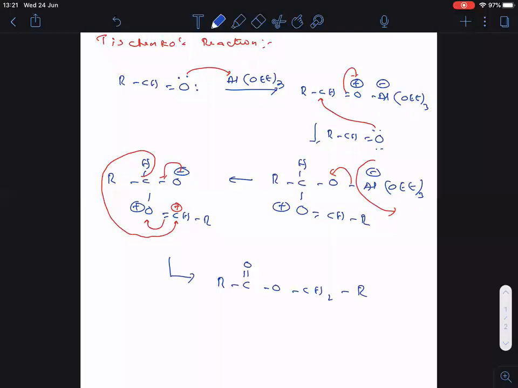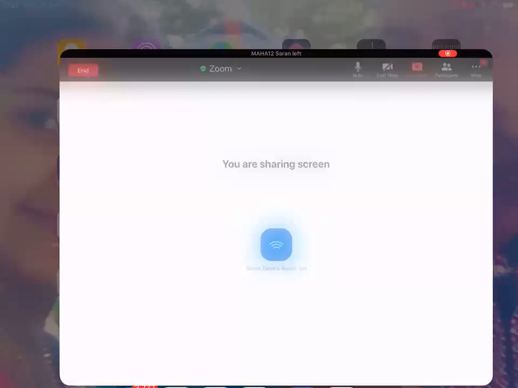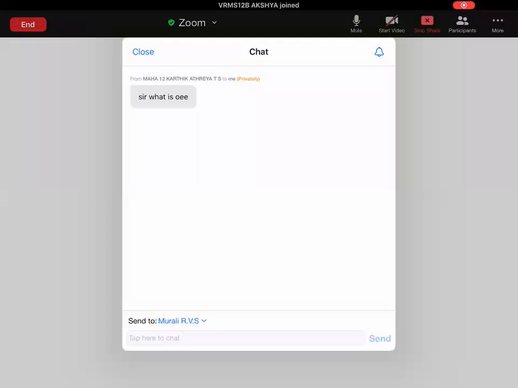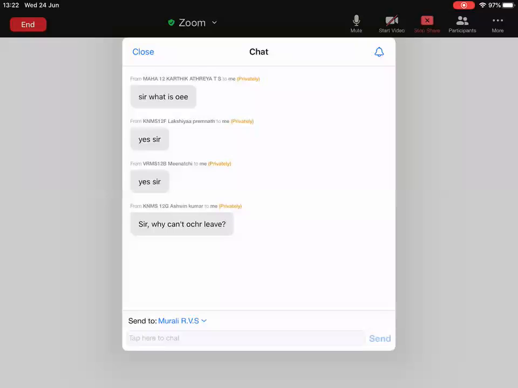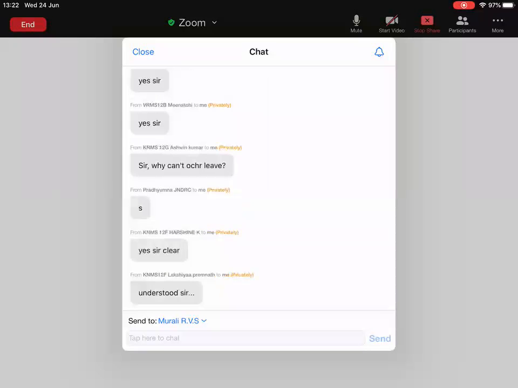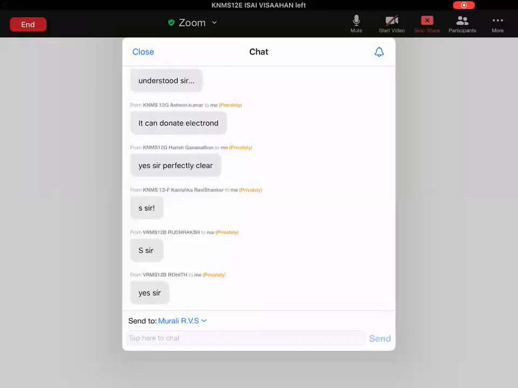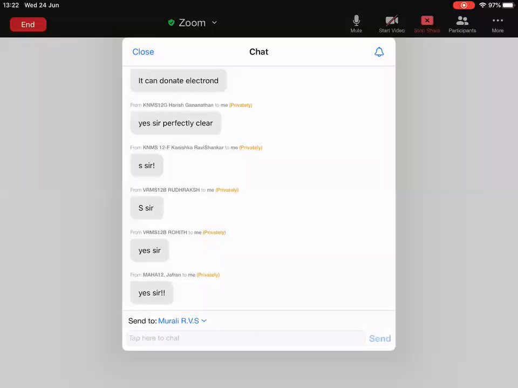Okay. Now let me see your chat box once. Tell me, is the mechanism clear? Everyone, please respond. One student posted here OCHR. It is a very poor leaving group. Clear, everyone?